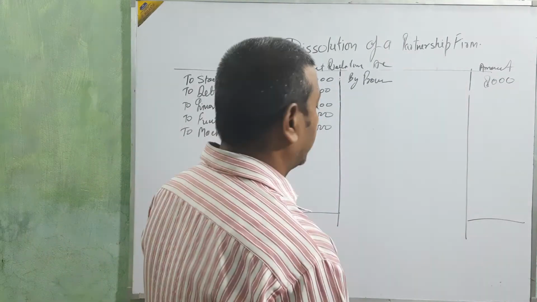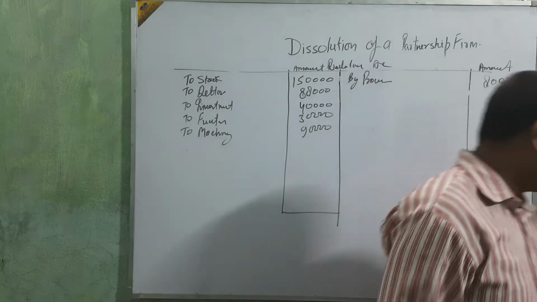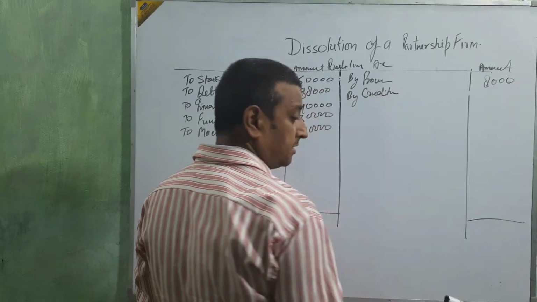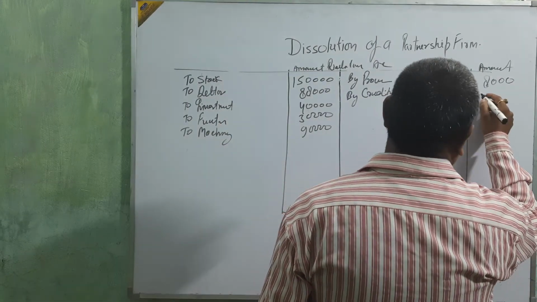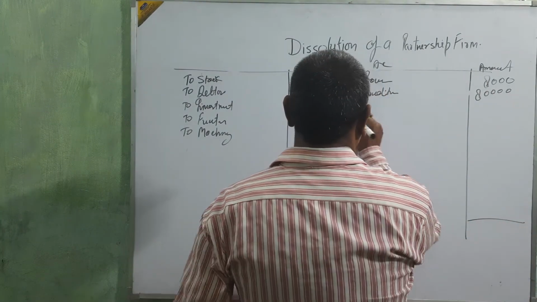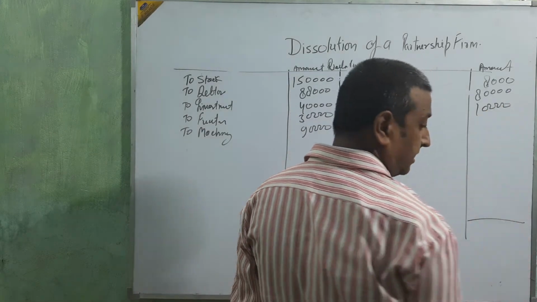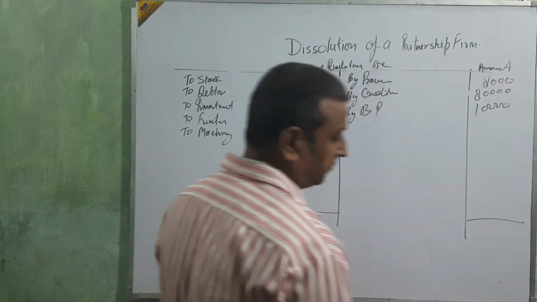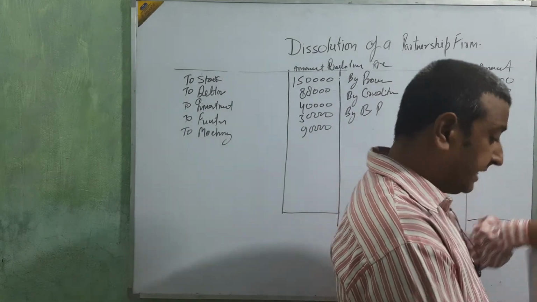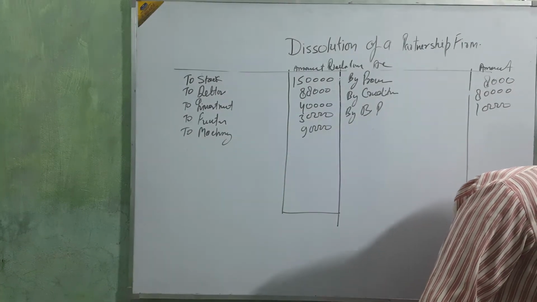Finished? Okay, come to the liability side. Beta, we are going to take the liability side. First is creditors, amount 80,000. Okay, next. Bills payable 10,000. Anything else? Only three? Okay. Next is the reserve fund. We are not taking the reserve. Okay, beta. Then go for the settlement.